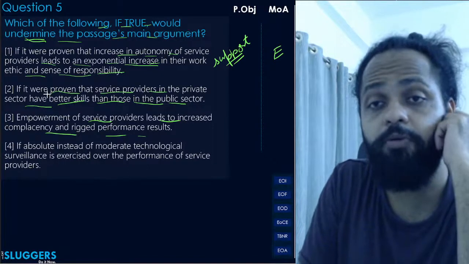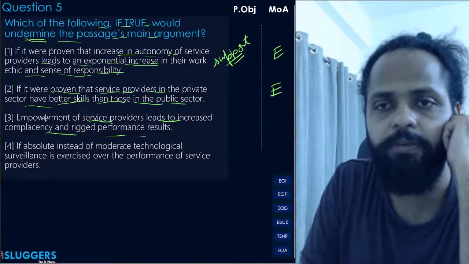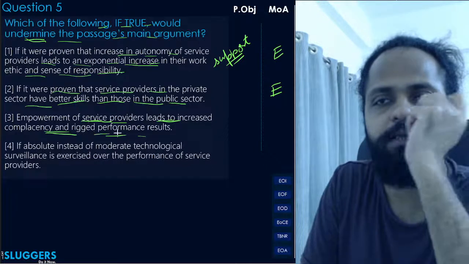Sorry, we were on the second option. So that's why this will be irrelevant and eliminated with a capital E. I'm talking about option 2. Option 3: empowerment of service providers leads to increased complacency and rigged performance results.